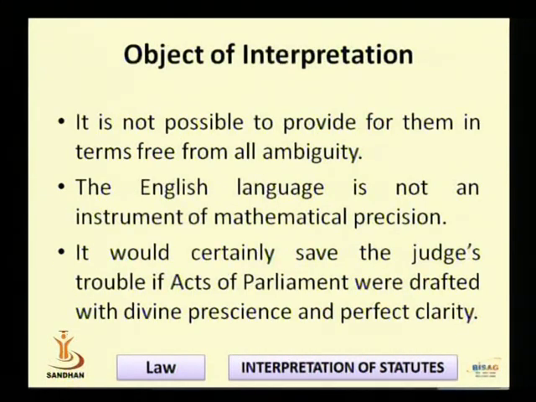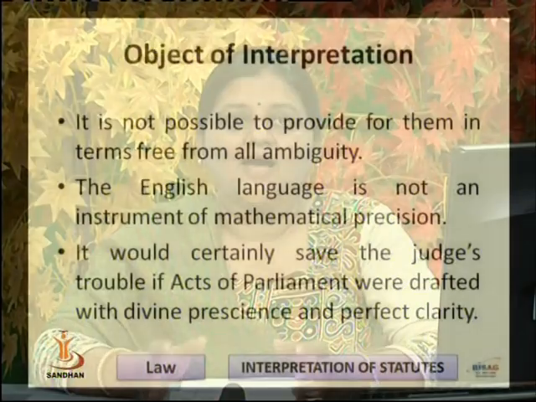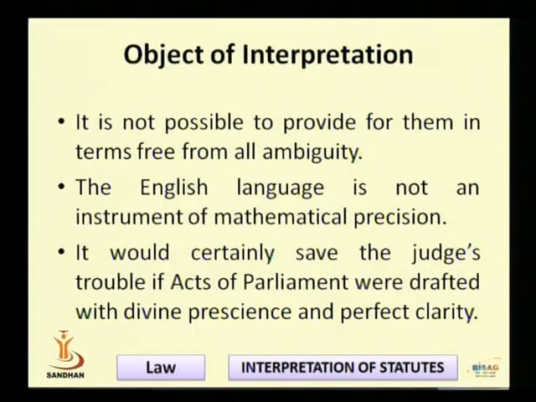So the object of interpretation is to see what is being written by the enactor, to foresee the intention of the legislature, what they wanted to explain. Further, Denning observed that it is not possible to provide for them in terms free from all ambiguity.